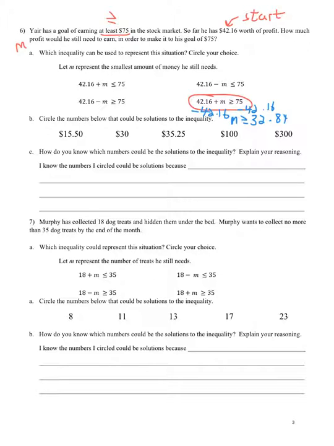All right. Again, you'll have a calculator to do this. So I'm going to circle those numbers that are greater than or equal to 32.84. So of course that's this one and this one and that one. But I do want you to answer a question here. Explain your reasoning. So I know the numbers I circled could be solutions because when I solved the inequality, I found that M had to be greater than or equal to 32.84.